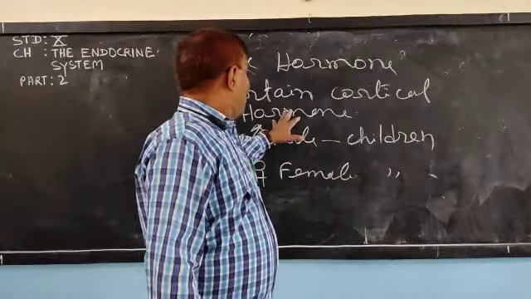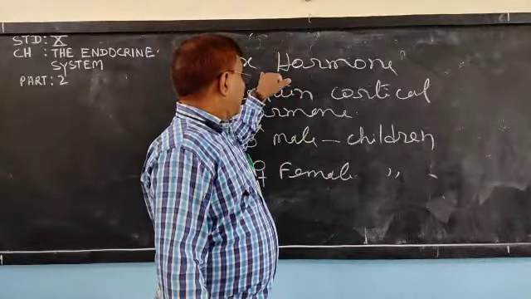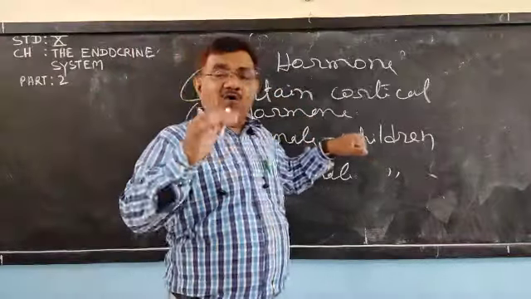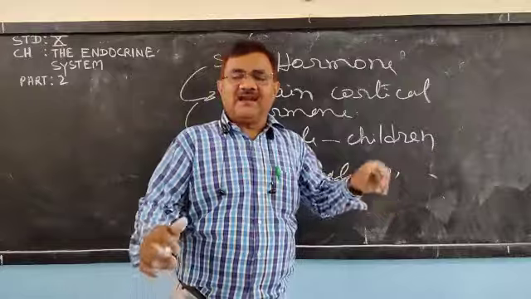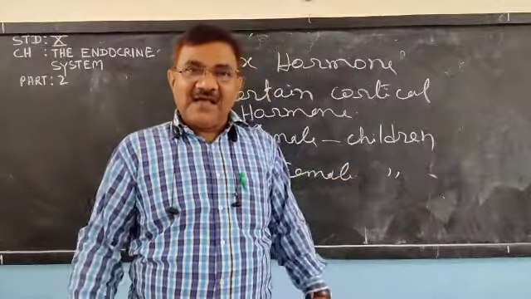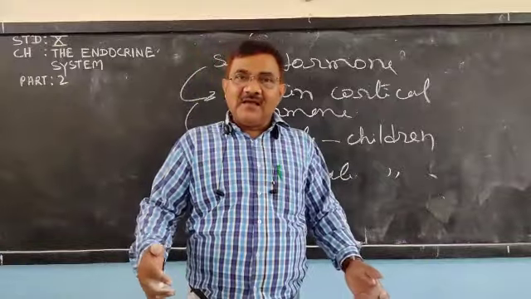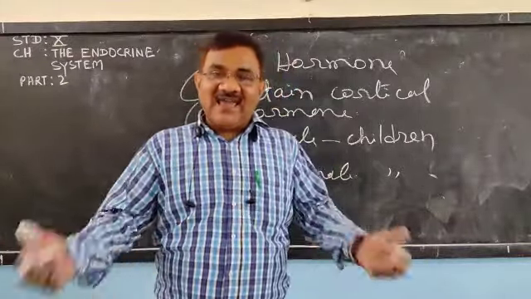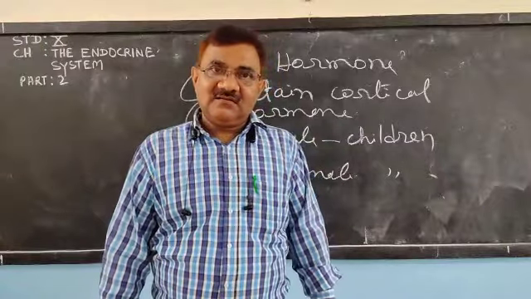Okay, if more amount of this cortical hormone is released in a minor boy, what will happen in his body? Premature sexual maturity will come and he will behave like an adult.